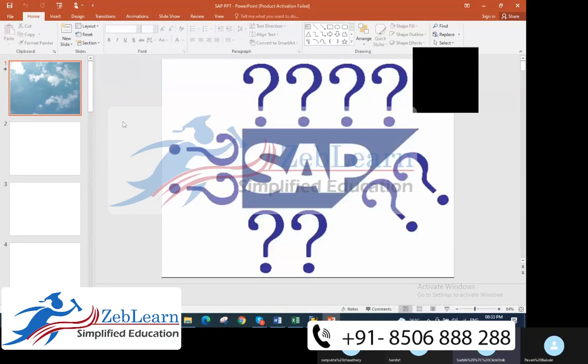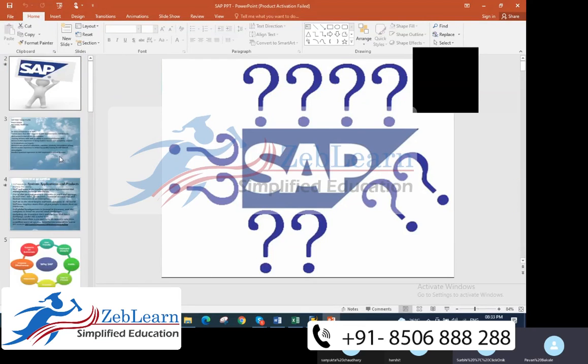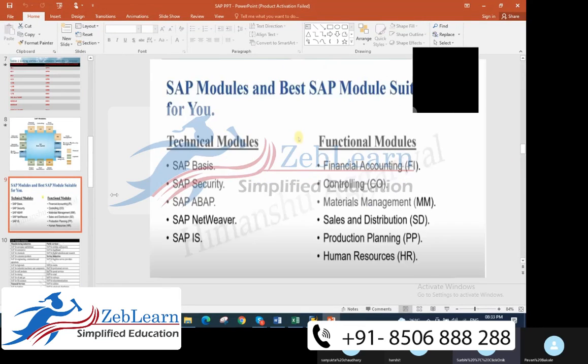Non-functional, correct me if I am wrong. I want to know what is the difference: does non-functional come under functional, or are these three different modules? No, no, no.